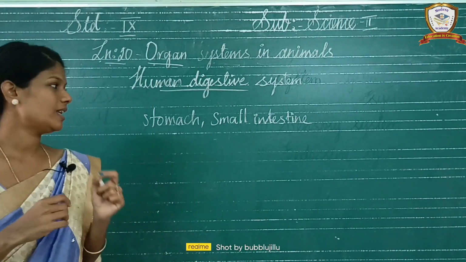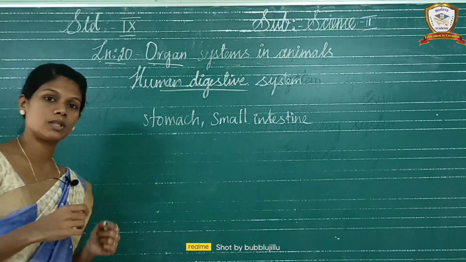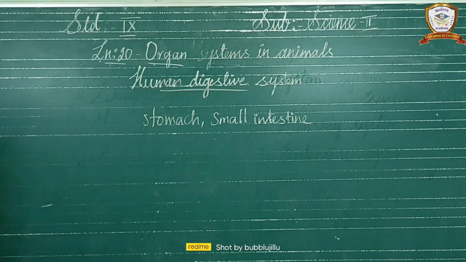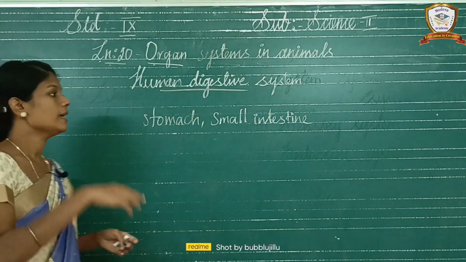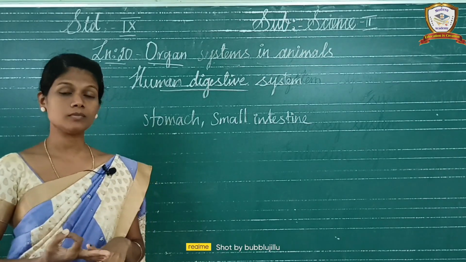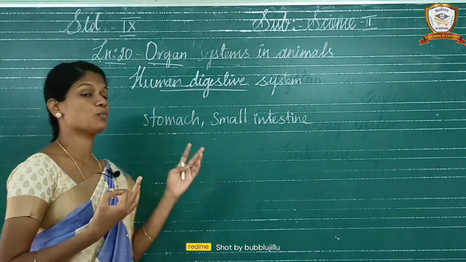The villi. Villi are outgrowths of the wall of the small intestine. The villi are used for absorbing the digested food particles. And the small intestine has 3 parts: duodenum, jejunum, and ileum. These are the 3 parts of the small intestine.